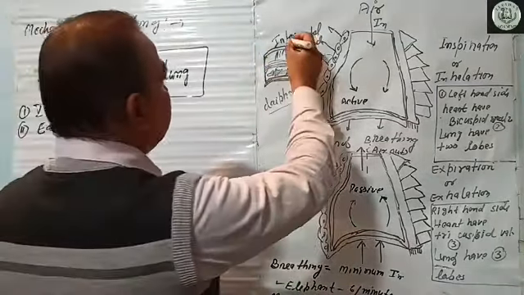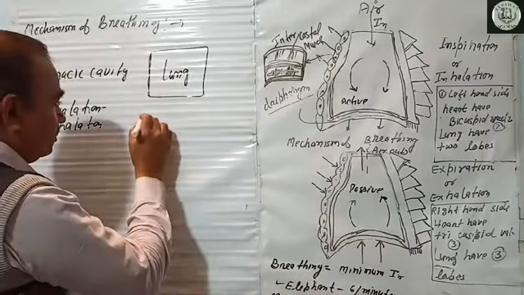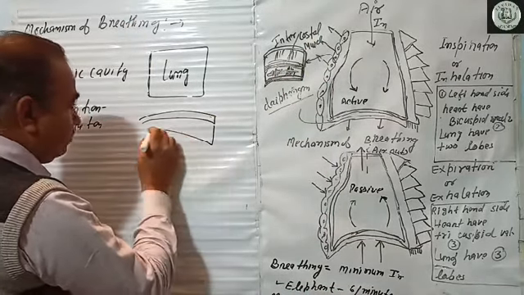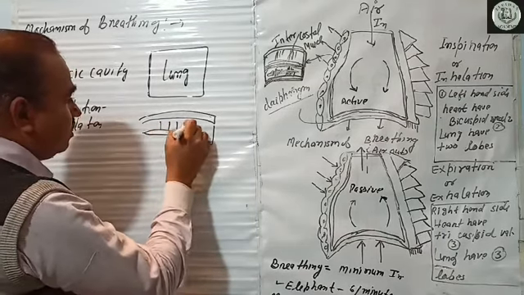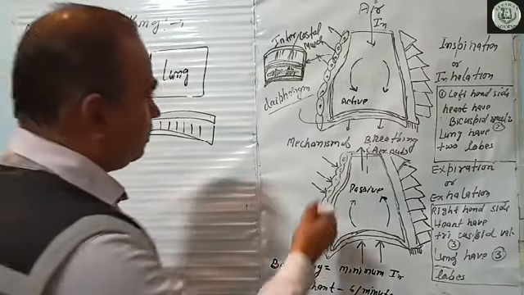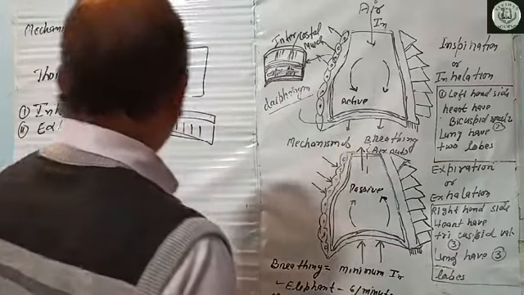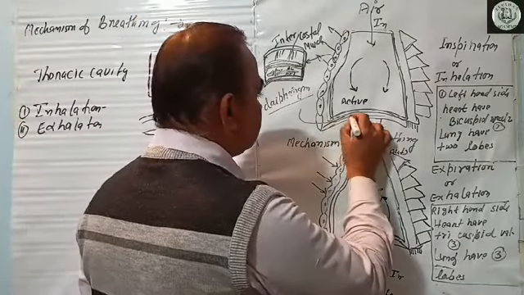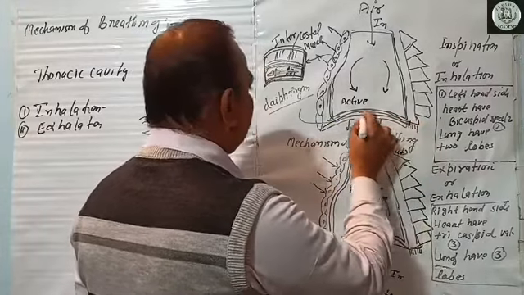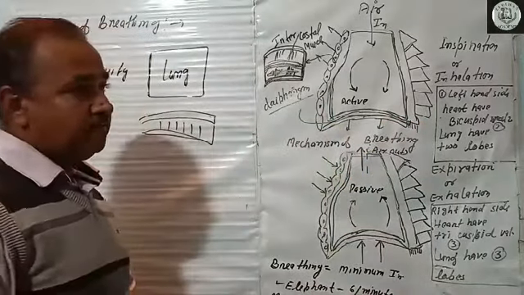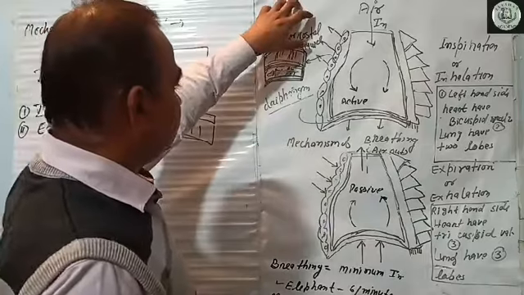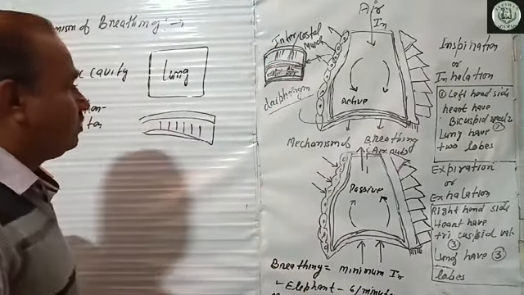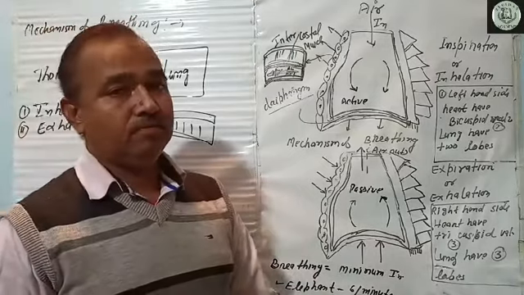One is the intercostal muscles, the muscles that are in between the ribs. And on the lower side of the thoracic cavity, there is a fibrous muscular structure. This is called the diaphragm. The activity of the intercostal muscles and diaphragm is responsible for the process of breathing.